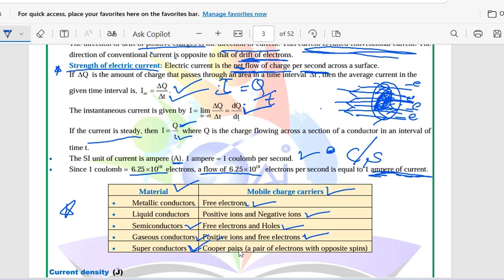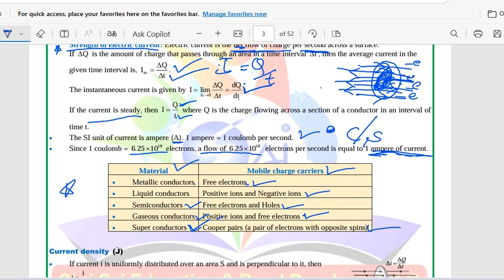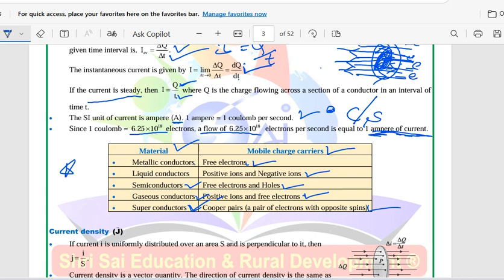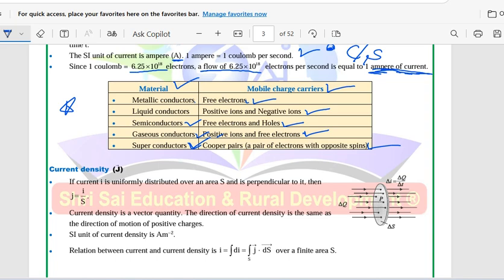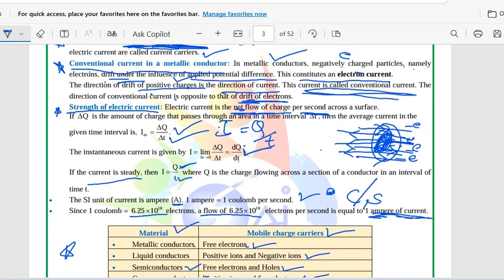In superconductors, Cooper pairs, a pair of electrons with opposite spins. These are all the charge carriers and their materials. So dear students, I hope the introduction part is clear to you.